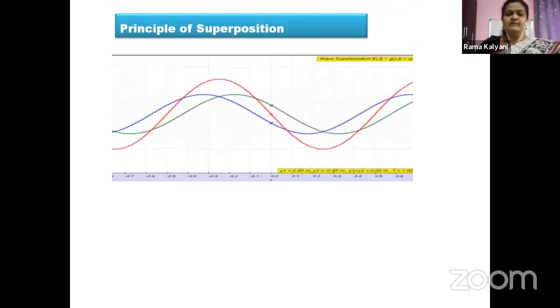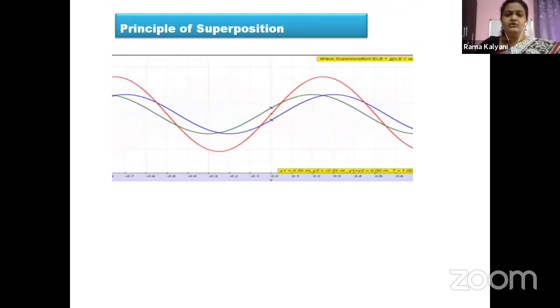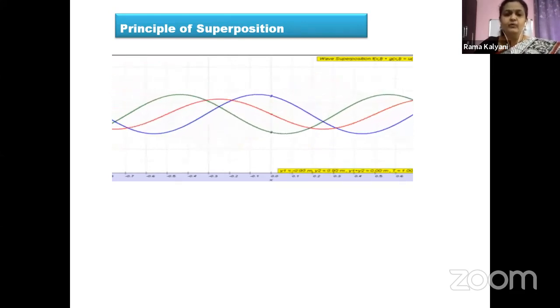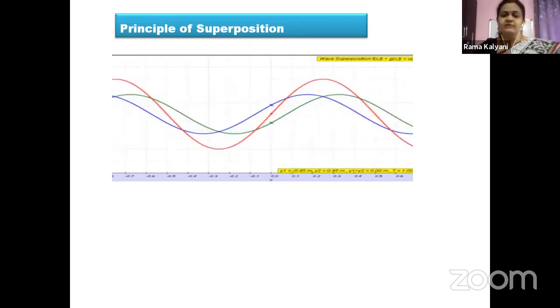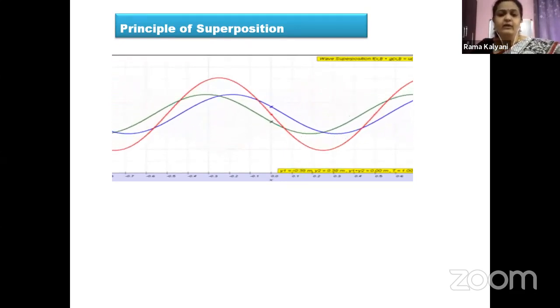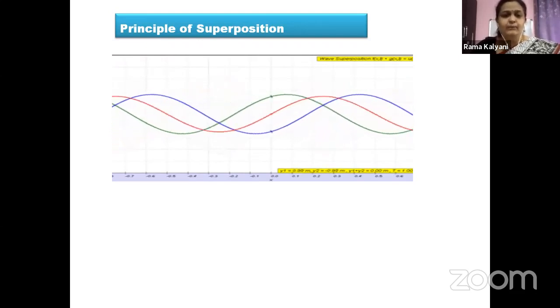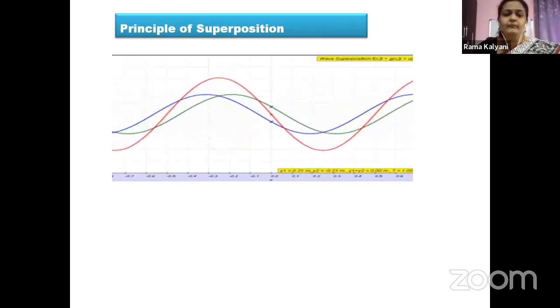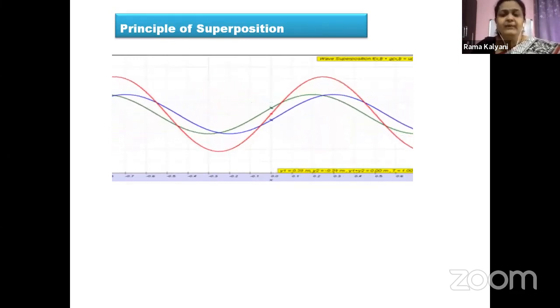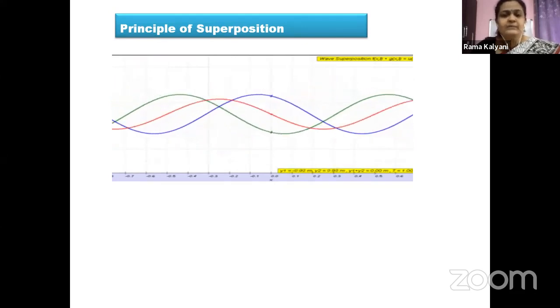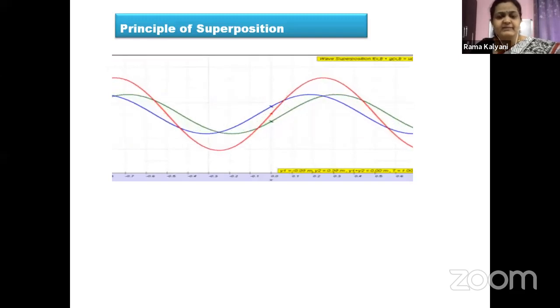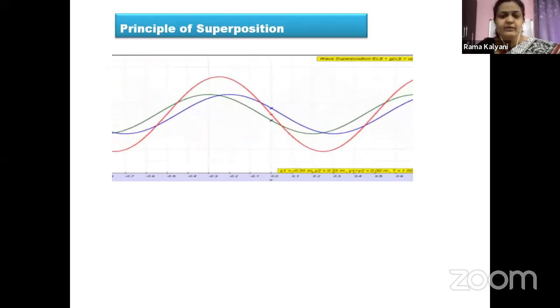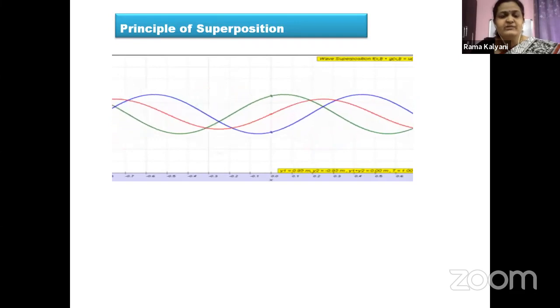Children, I hope you can see the image or the small video that is playing right now. You can see three different colored waves here. Carefully observe them, children. The blue wave, the green wave, and the red colored wave. If you closely observe the behavior of the red colored wave, how is it behaving? Its amplitude is increasing, decreasing. Is it stationary? No. Its amplitude is continuously changing.